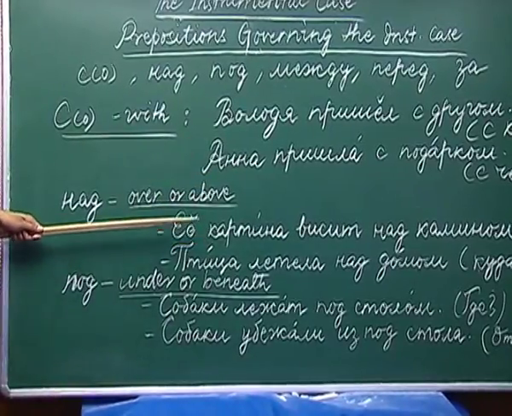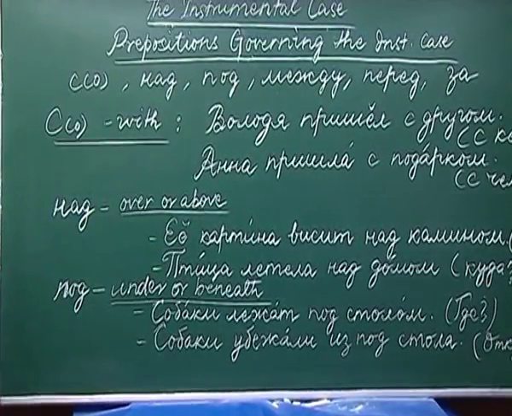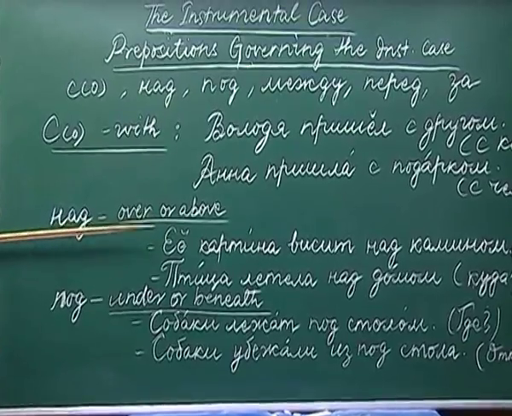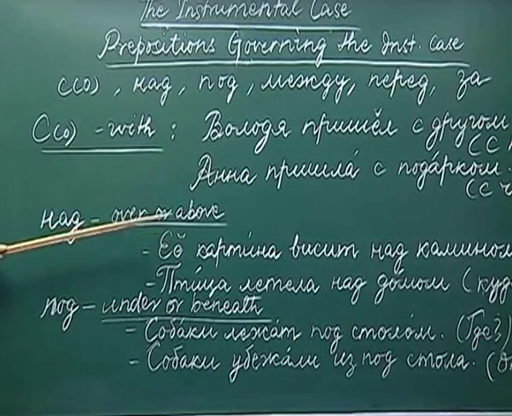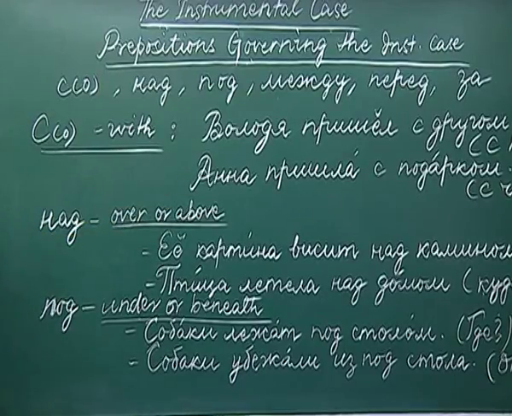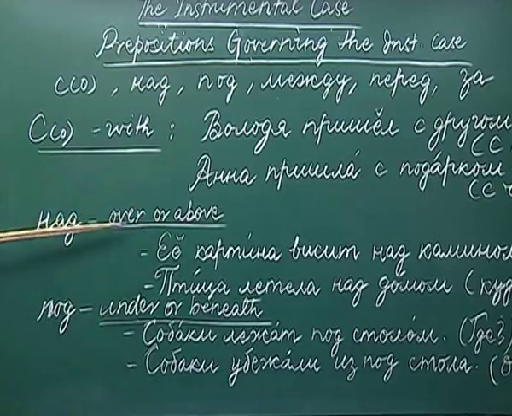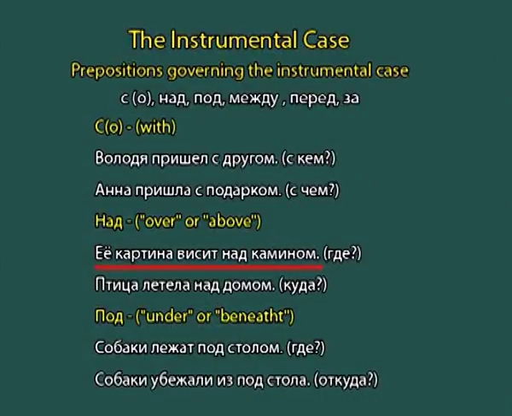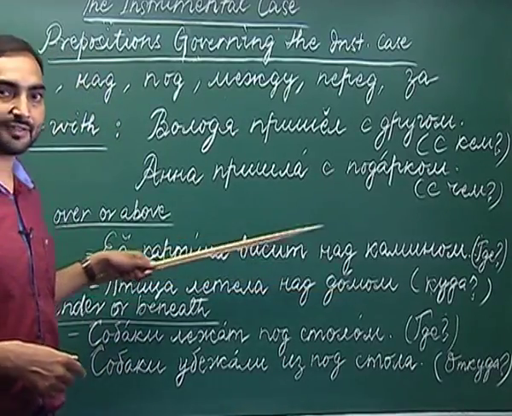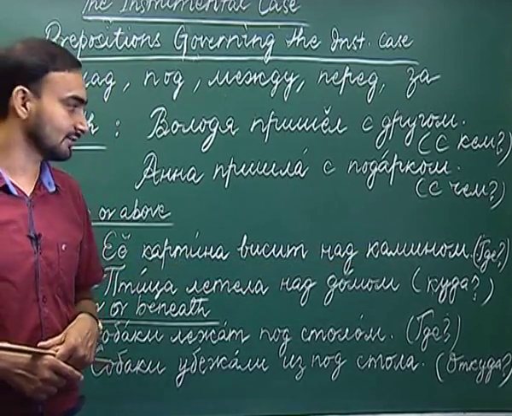The next preposition which governs the instrumental case of nouns is nad. We already know the meaning of nad, which is over or above. Something which is over and above something, we have to use the preposition nad. For example, Eyo kartina visit nad kaminom. Kamin is a fireplace.